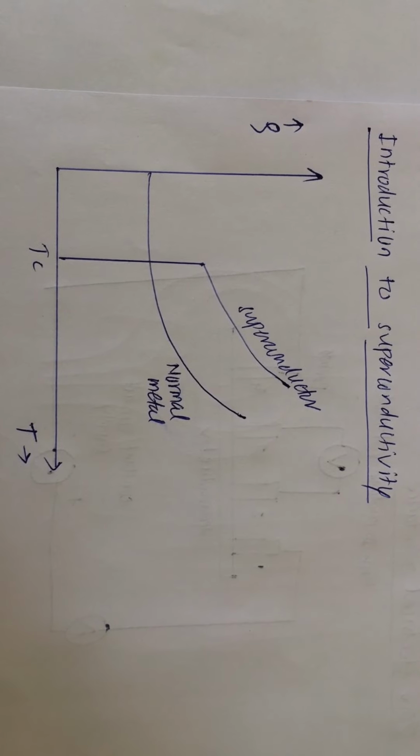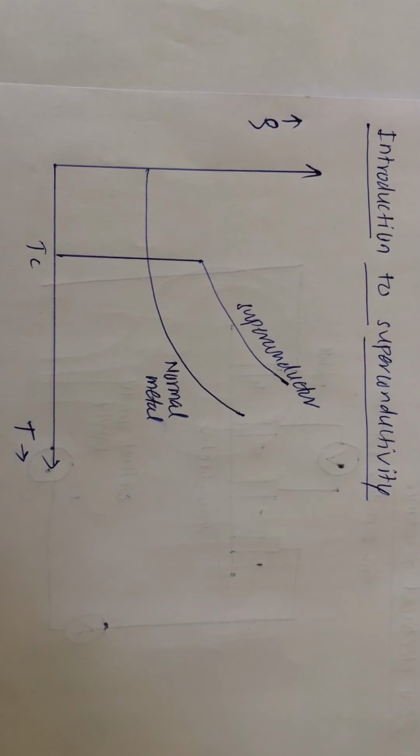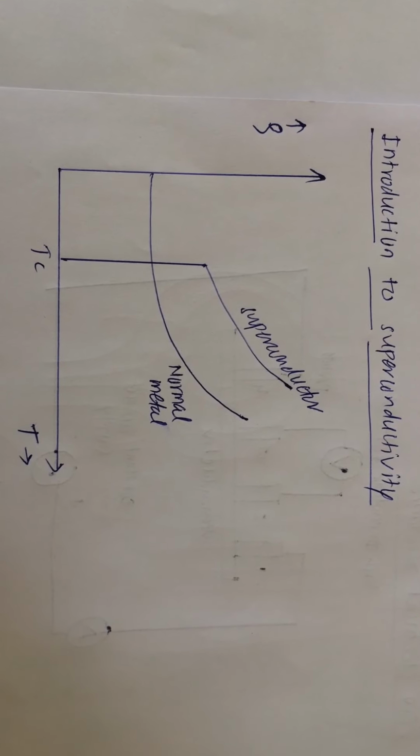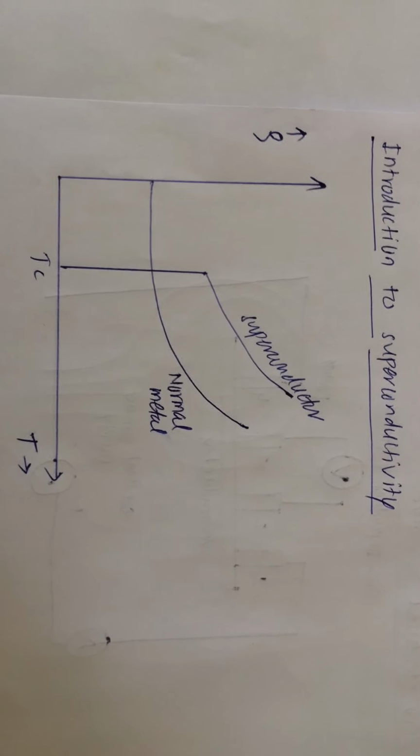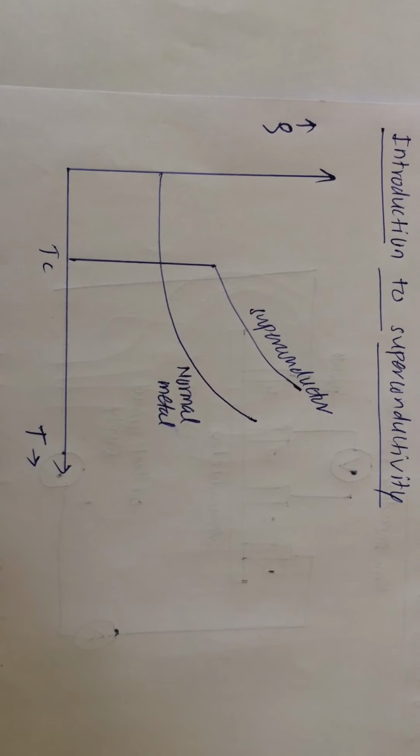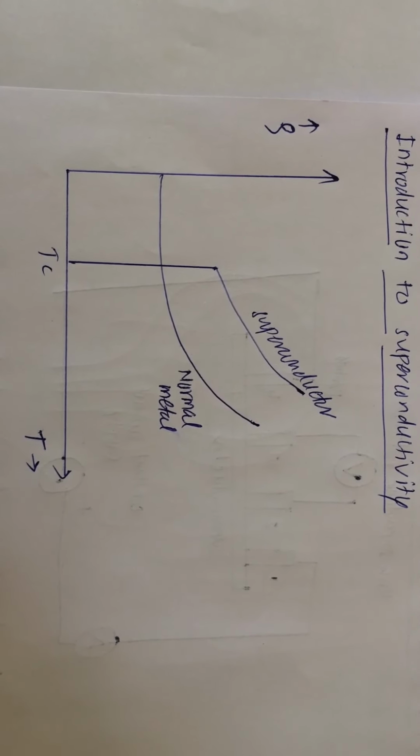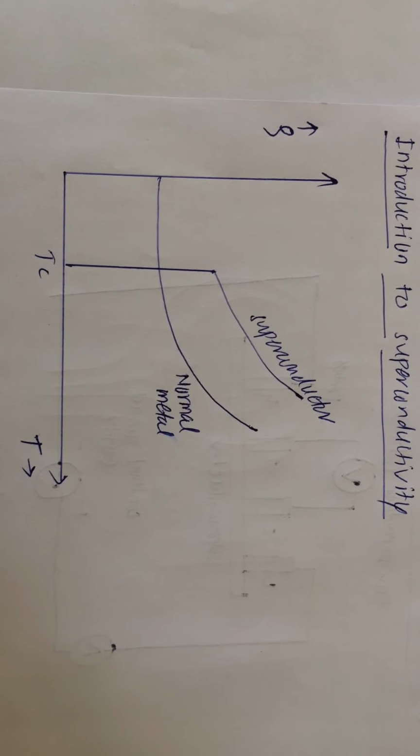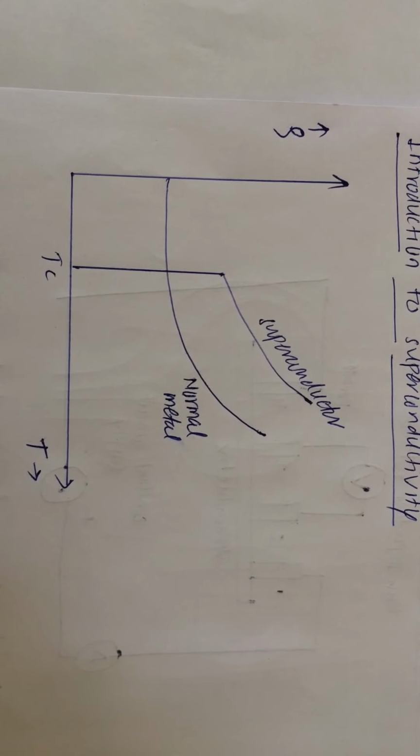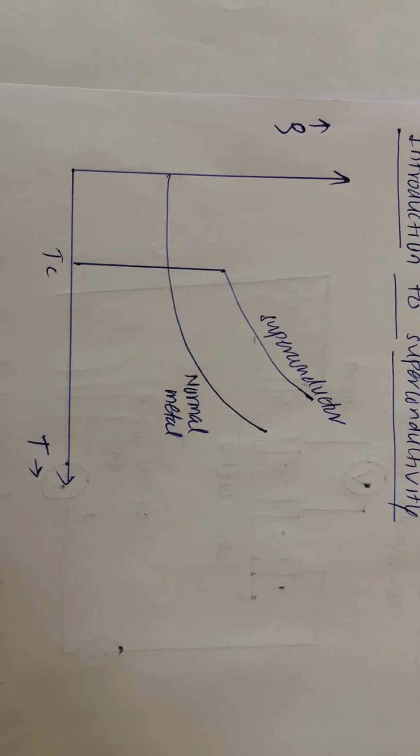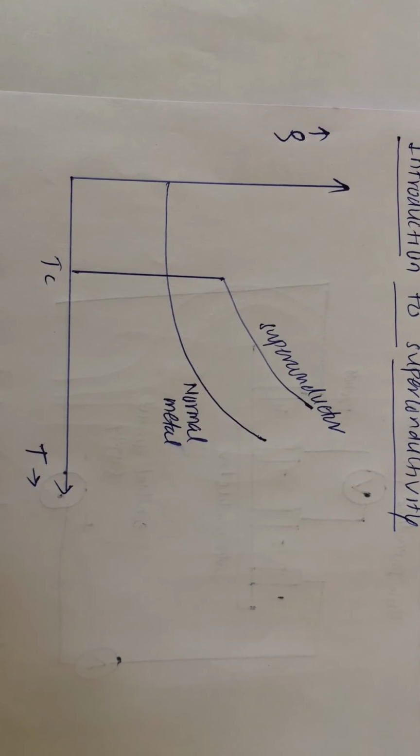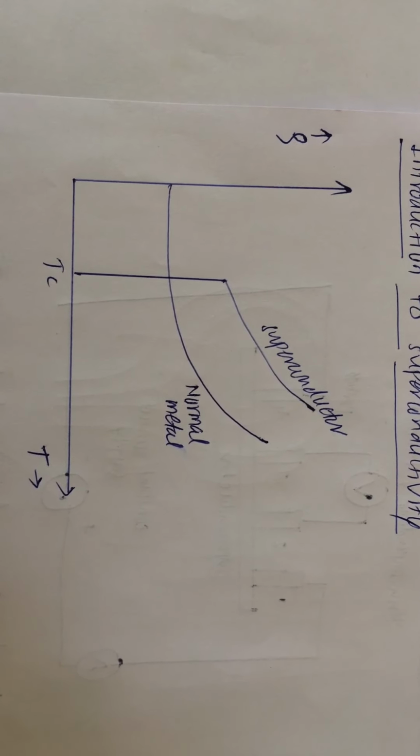In normal metal, what happens if we increase the temperature? Resistivity also increases. But if we think the other way, that rather than increasing the temperature, we decrease the temperature of that normal metal, the resistivity goes on decreasing, and at one point resistivity becomes zero. So the temperature at which the resistivity becomes zero is known as the critical temperature, Tc, and at this particular temperature resistivity suddenly becomes zero.